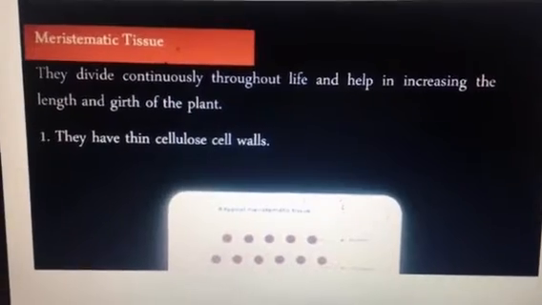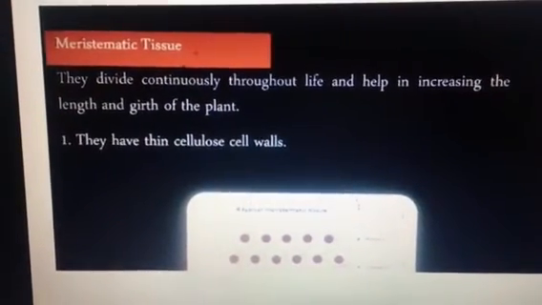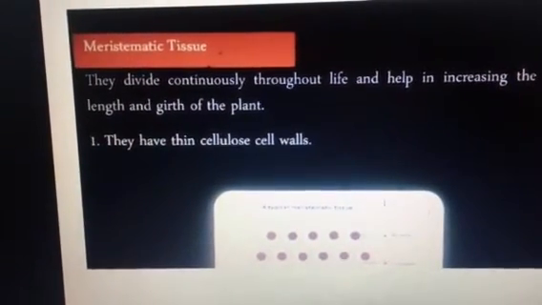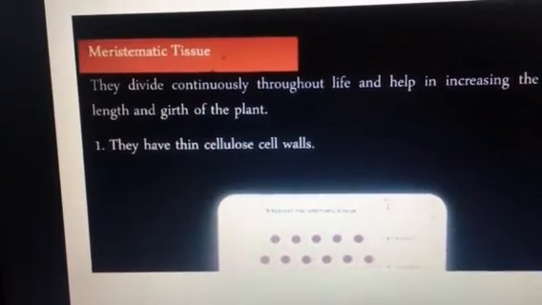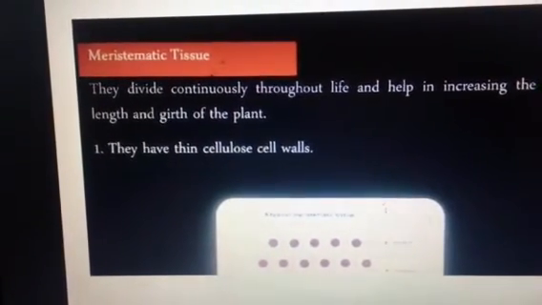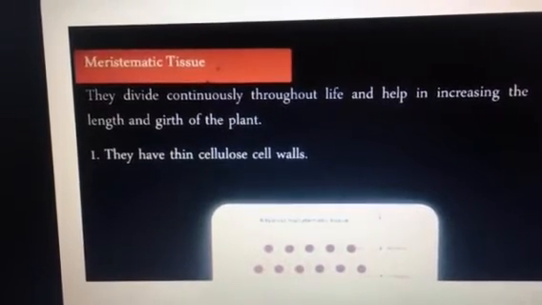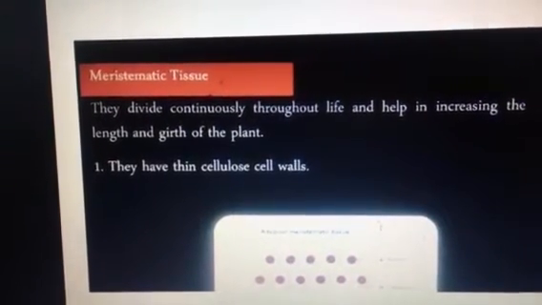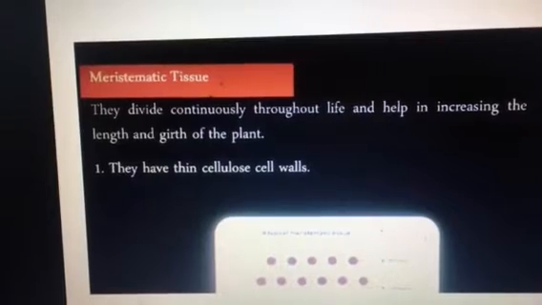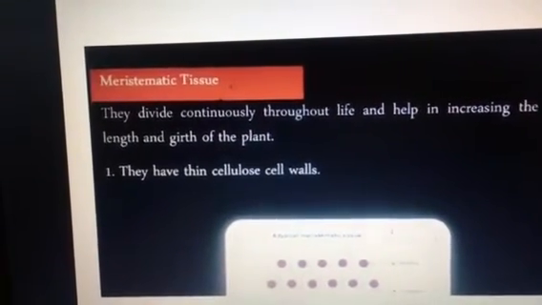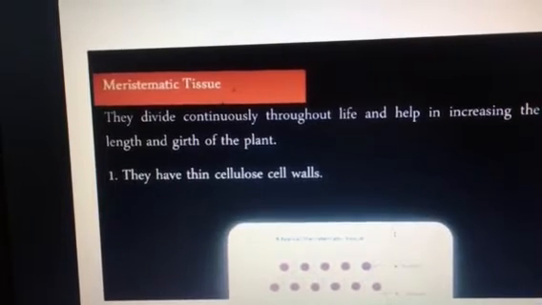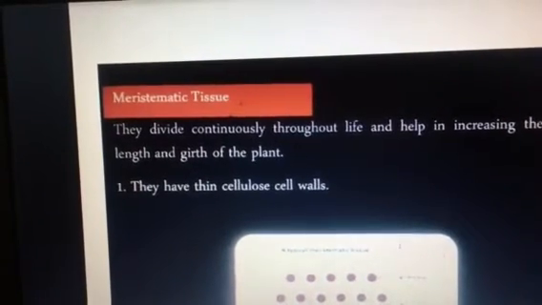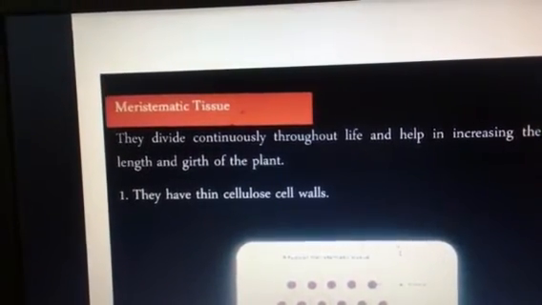First of all, we'll talk about the meristematic tissues and its characteristics. These are those cells which are dividing continuously and are present usually at the apex of the plant body. Apex does not mean only the tip of the plant which you see, but also the roots of the plant where you see the growth towards the center of the earth, that is towards deeper water table where the plant will be able to harness more of nutrients and water for the plant growth.